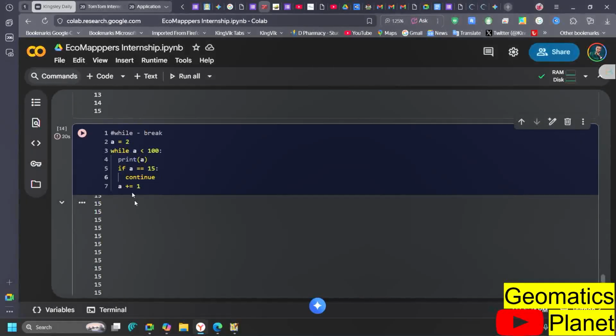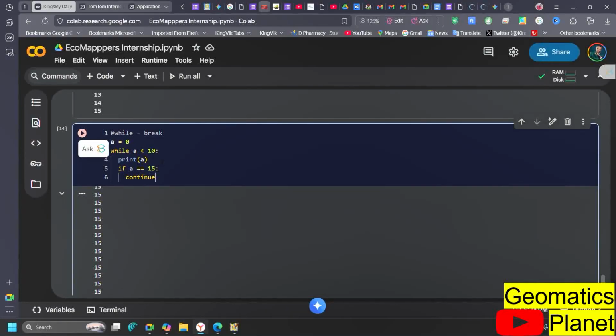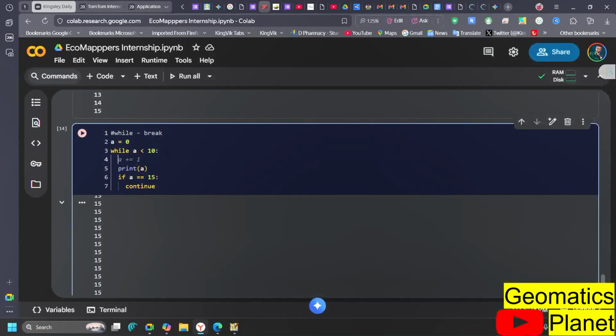Now in while, let's say that A is equal to 0, for example, and then I want to say that while A is less than, let's make it a small number, 10, we can now bring this thing here that we put on top of it, and make it A plus 1 here.